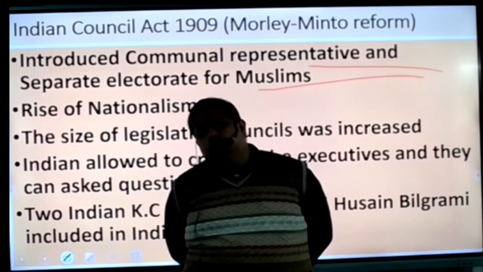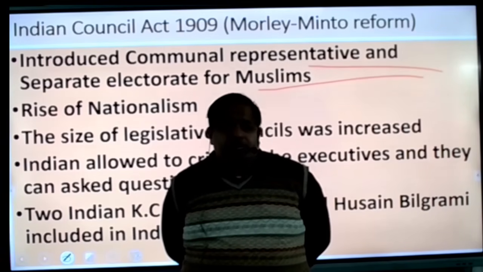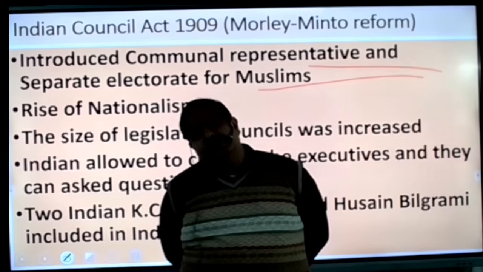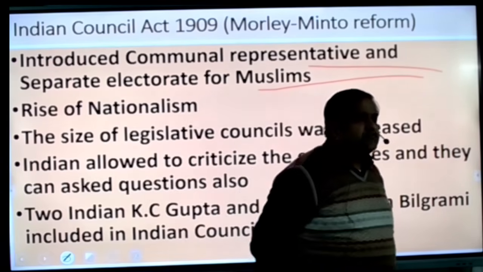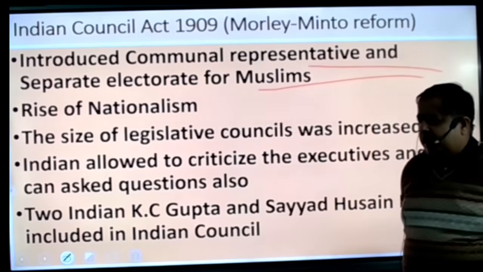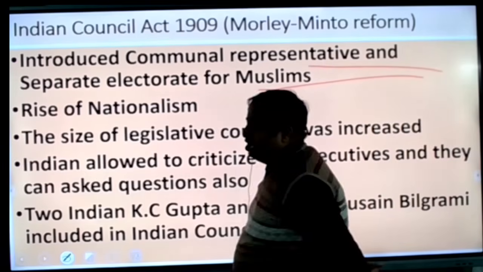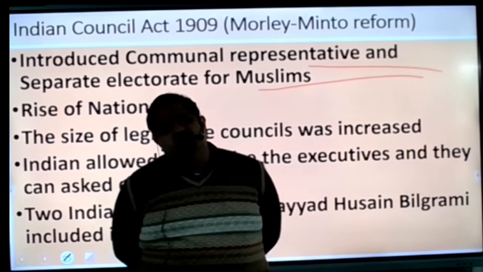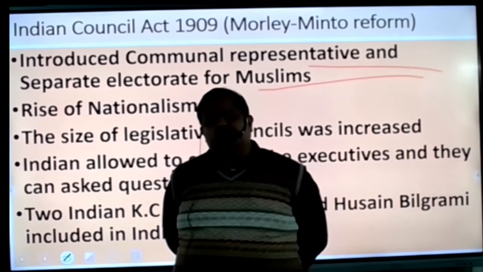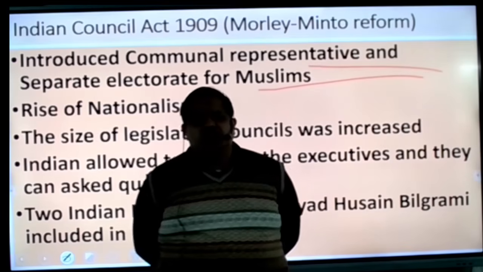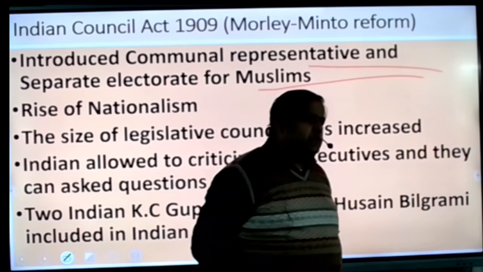So how to stop their unity? Just like in a family, if you want separation, give higher value to one child and criticize the second child without reason. So division between both children arrives. The same thing Britishers did: they made a special provision for Muslims.